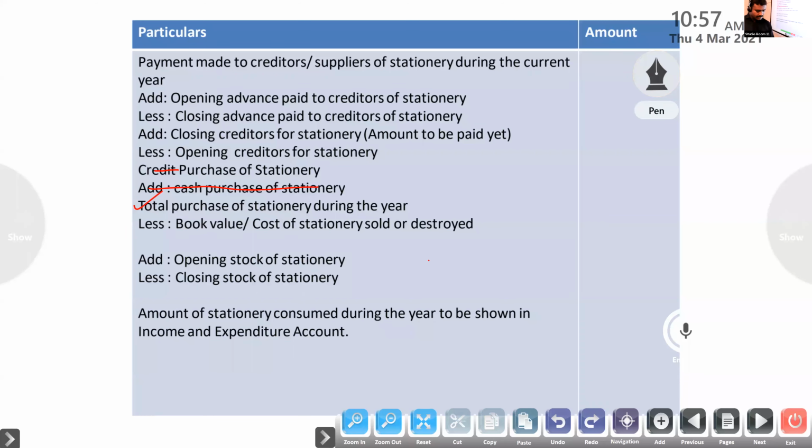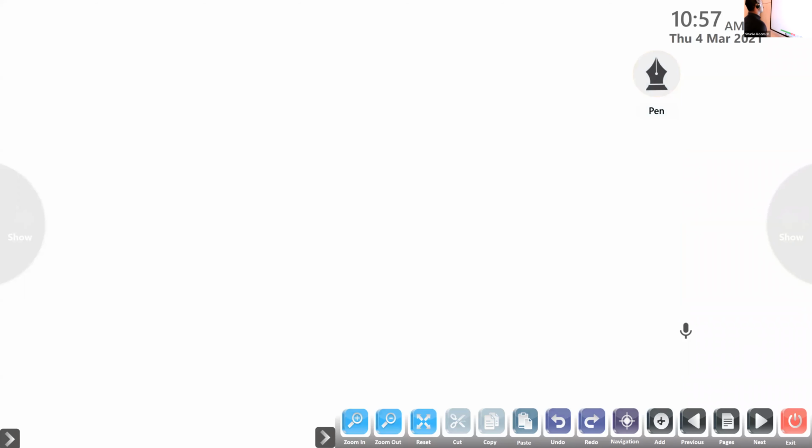So we will do the last question related to consumables. The first: calculate the amount of sports material to be transferred to the income and expenditure account of Chirag Garg's Sports Club, Ludhiana, for the year ended 31st March 2019. Okay, so the calculation of sports material to be shown on the profit and loss account.